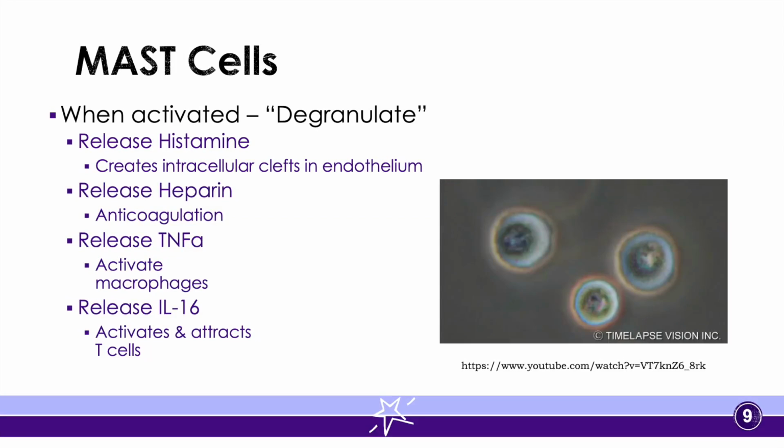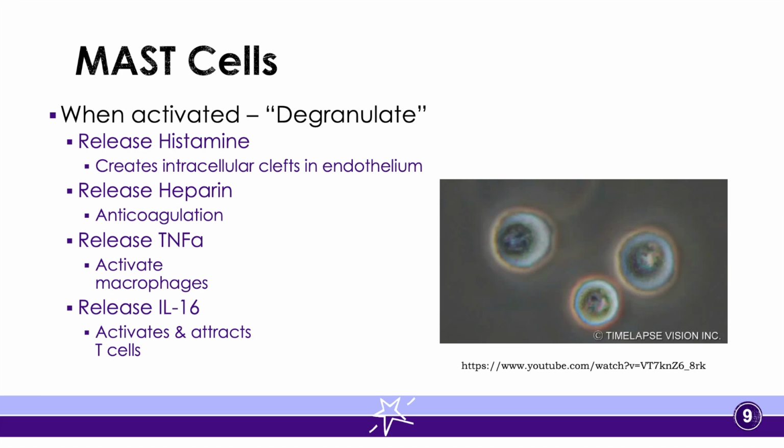So histamines, I'm sure you guys have all heard of histamines, right? When we are experiencing allergy symptoms or cold symptoms, we like to take what are called antihistamines. Well, what do antihistamines do? They block histamine receptors. What happens when histamine comes in contact with histamine receptors is it actually will take all of the cells within the body and start to spread them out from each other.